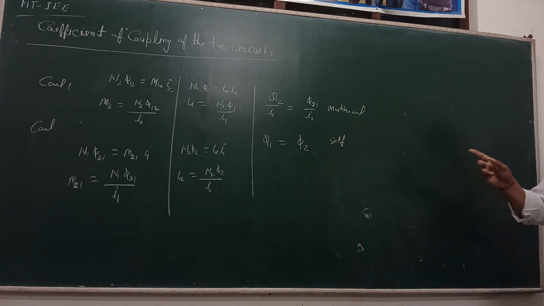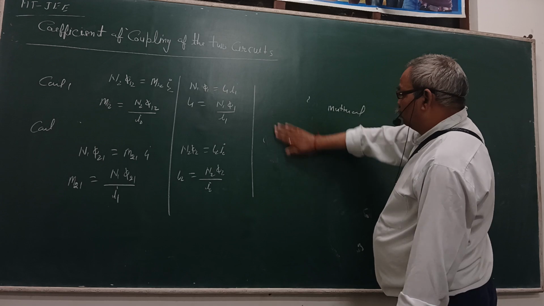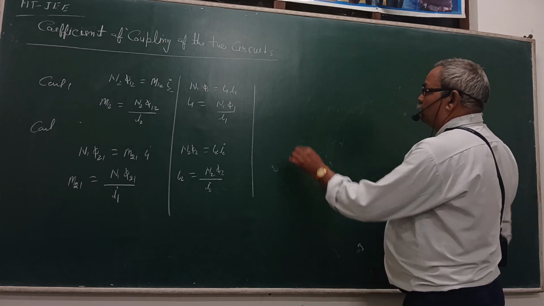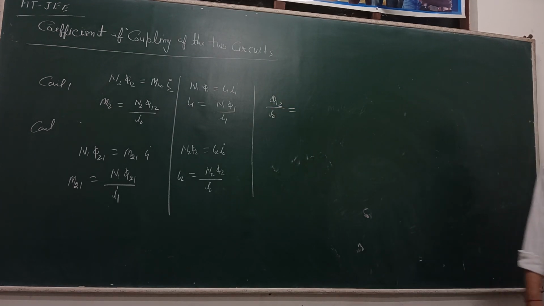So phi12 upon I2 and phi21 upon I1: the value phi1 is equal to phi2, to be defined as the value of M. Phi12 upon I2 is equal to phi2 upon I2.